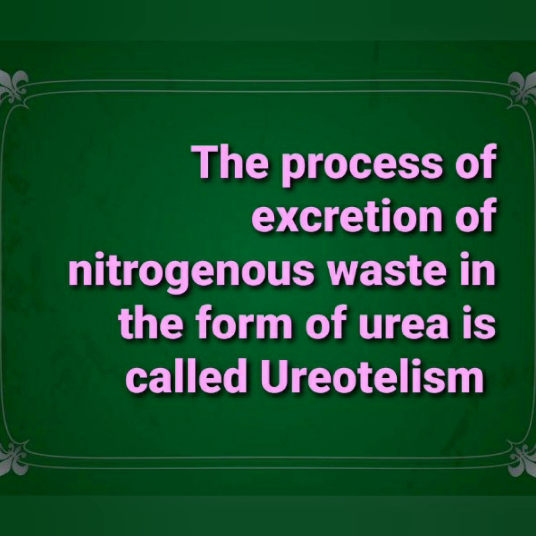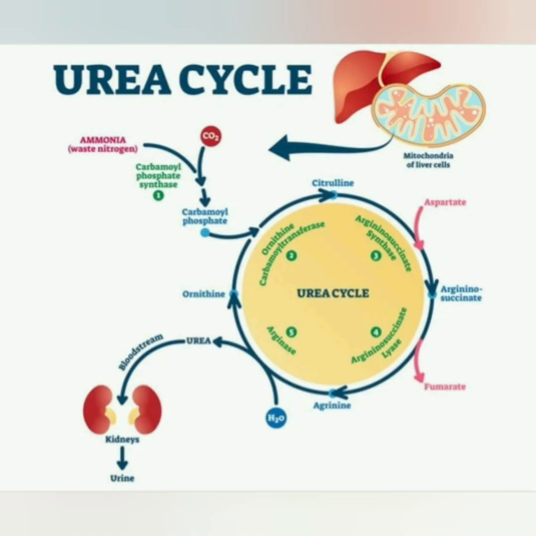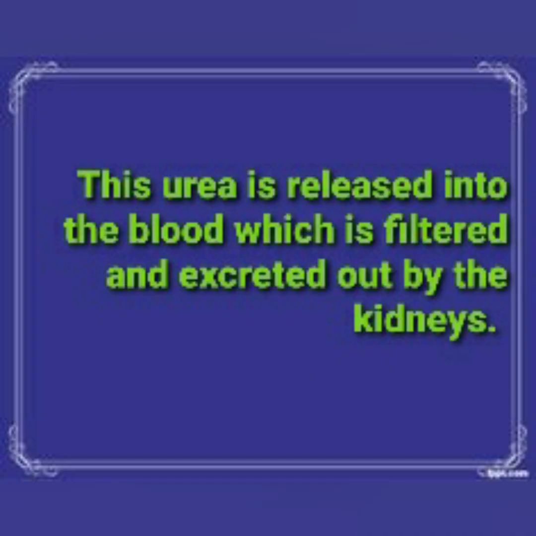The process of excretion of nitrogenous waste in the form of urea is called ureotelism. Now mammals, many terrestrial amphibians and marine fishes mainly excrete urea and are called ureotelic animals. Ammonia produced by metabolism is converted into urea in the liver of these animals. Here the urea cycle is shown. So this urea is released into the blood, which is filtered and excreted out by the kidneys.